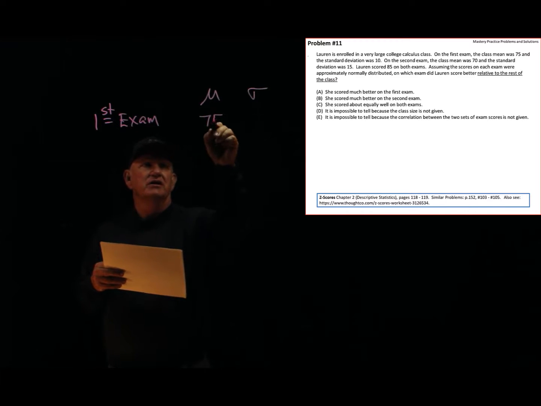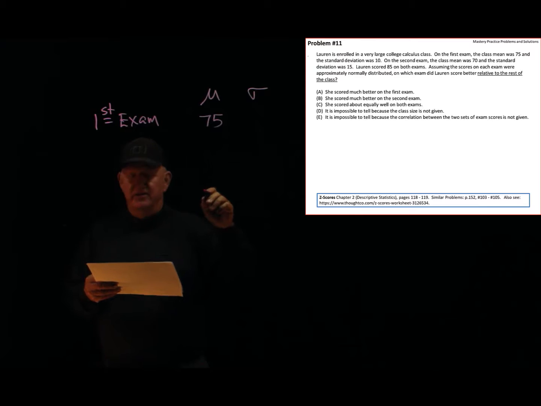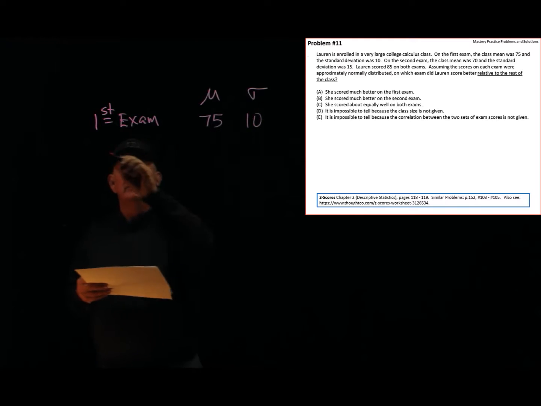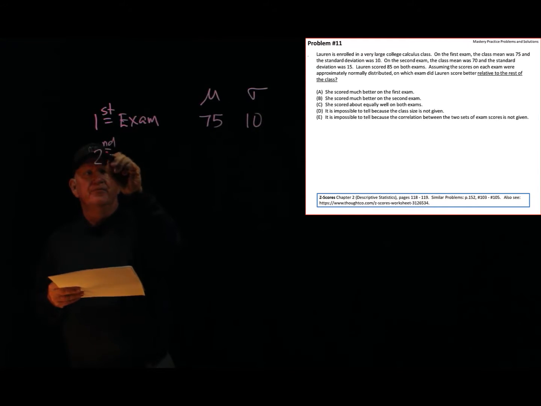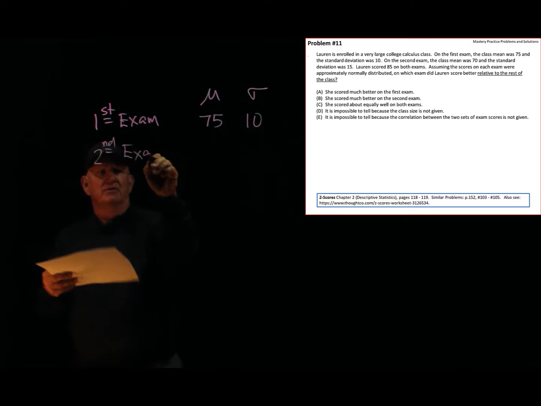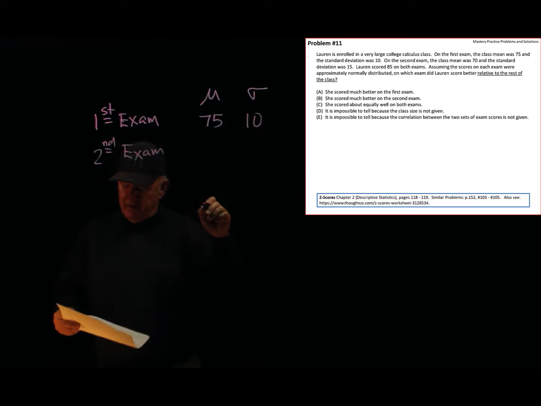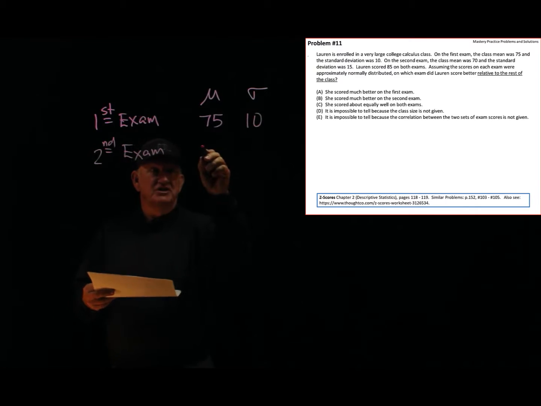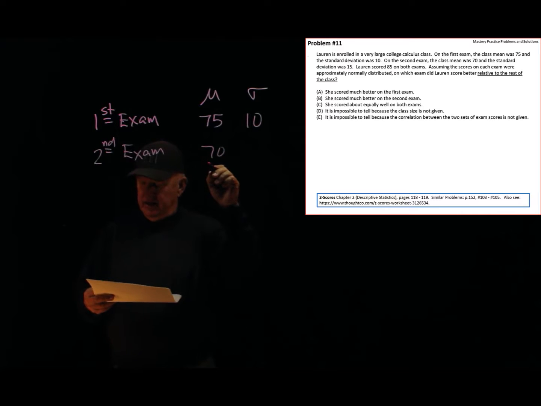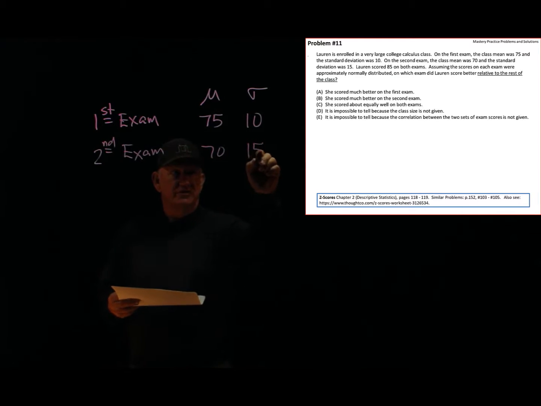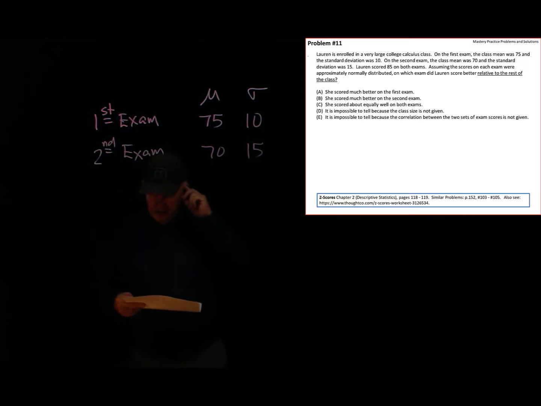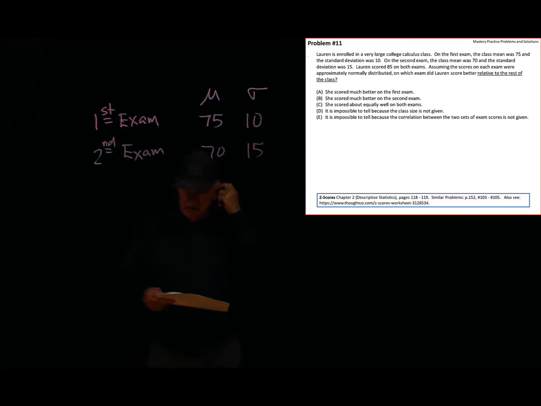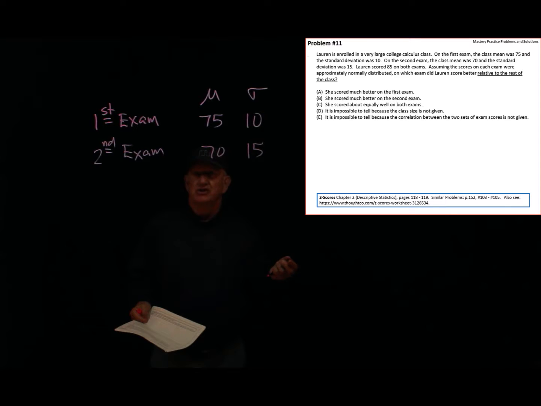In the first exam, the mean was 75 and the standard deviation was 10. In the second exam, the class mean was 70 and the standard deviation was 15. Lauren scored 85 on both exams. The question is, on which exam did she do better?